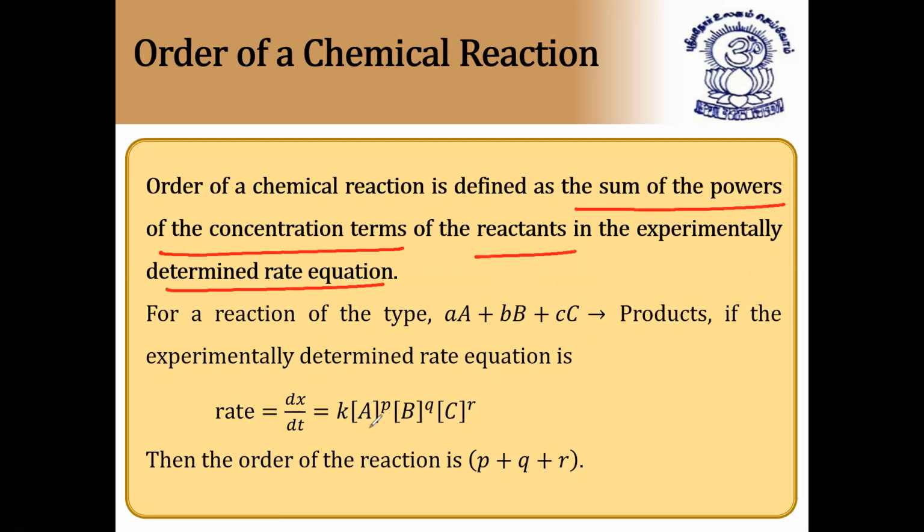For example, let us see, for this reaction the rate is K into concentration of A power P, B power Q, C power R. Then the order of reaction is equal to P plus Q plus R. Simple. It is the sum of the powers of the concentration terms of the reactants. So it is very simple to understand, and this is called order of reaction.